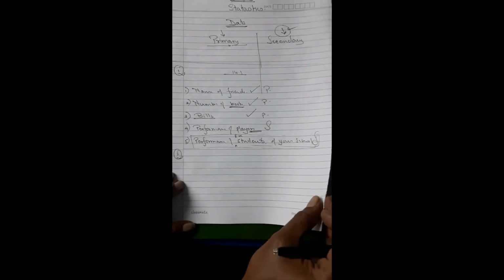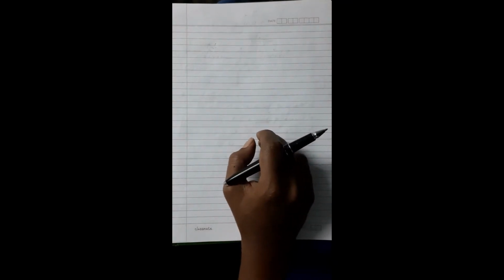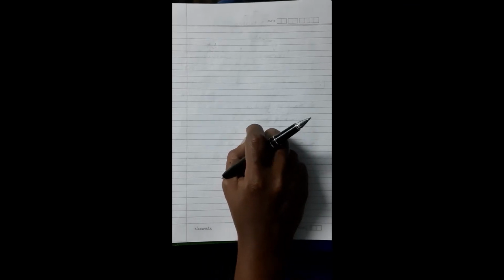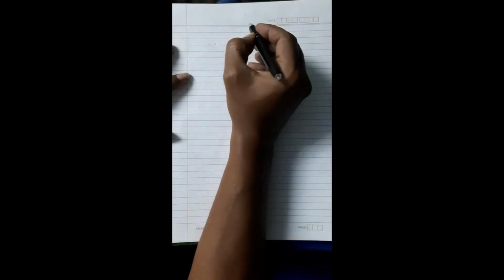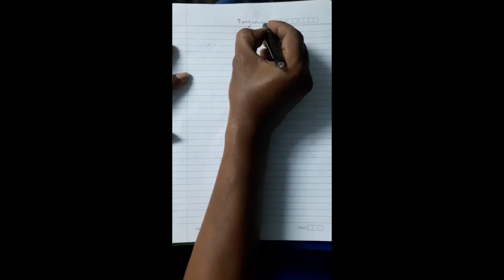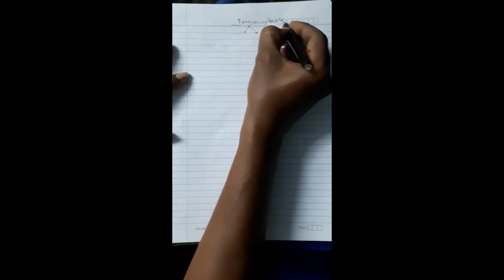Now we can move to the next level of this chapter, that is statistics. We will now be doing 14.2. This is again a very easy exercise. I don't think I will be solving each and every problem over here; I will just try to solve one or two questions of each type because it is going to be the same. Only when you make data do we use a frequency table. This you have to understand. A frequency table is supposed to be maintained.